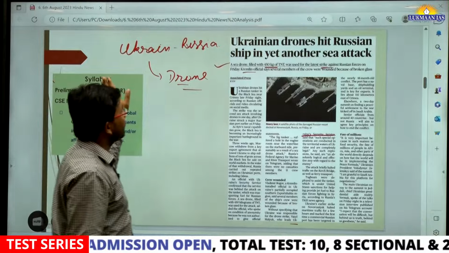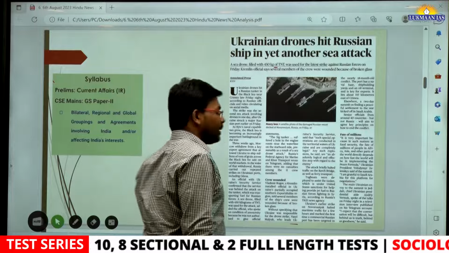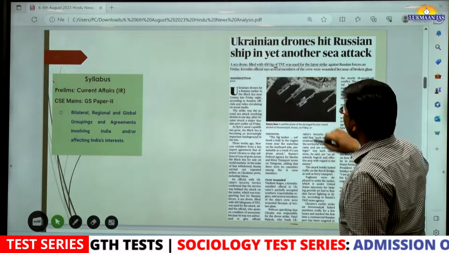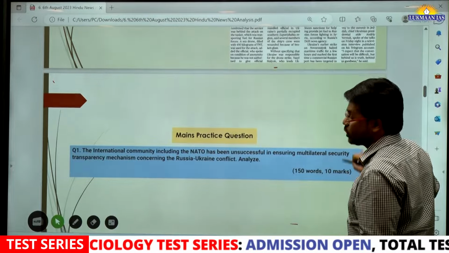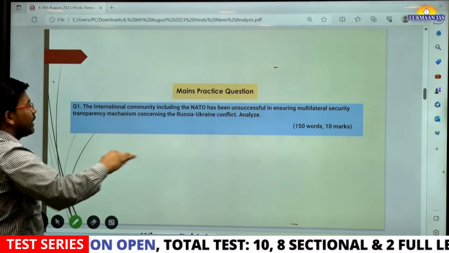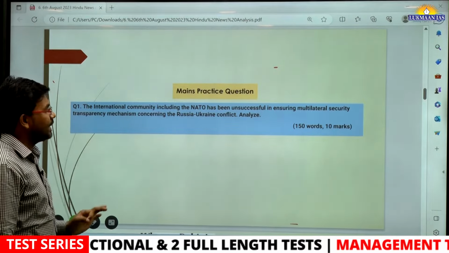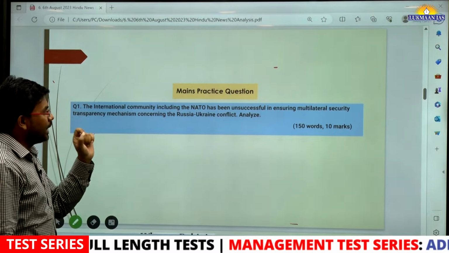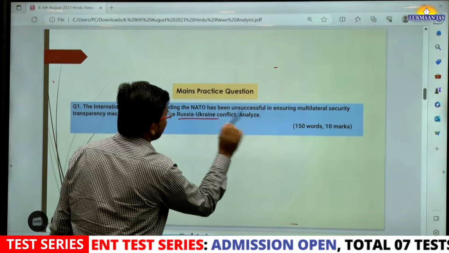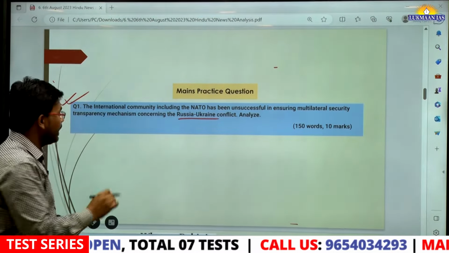We have discussed many topics related to this earlier, and multiple issues have been discussed. Black Sea related things have been discussed, and this also happened in the Black Sea region. So you need to look at the map of the Black Sea to learn more. Here we are going to understand one question. It says the international community, the NATO, has been unsuccessful in ensuring multilateral security transparency mechanism concerning the Russia-Ukraine conflict. Analyze. You need to write this answer in about 150 words.